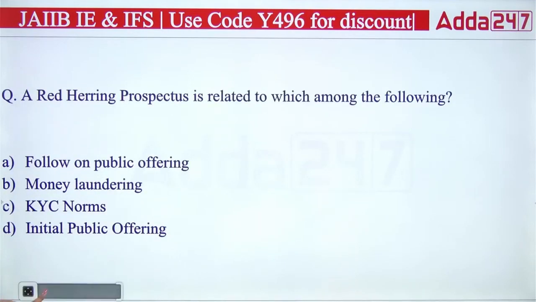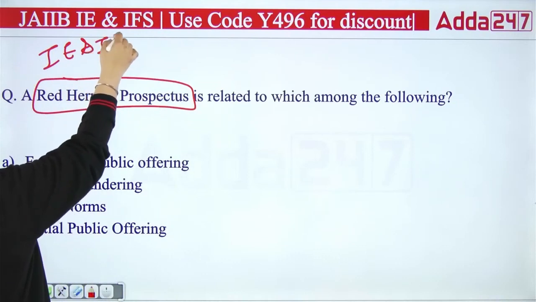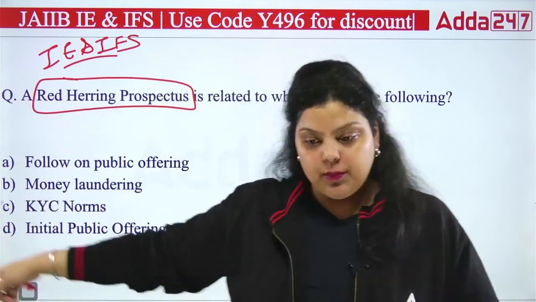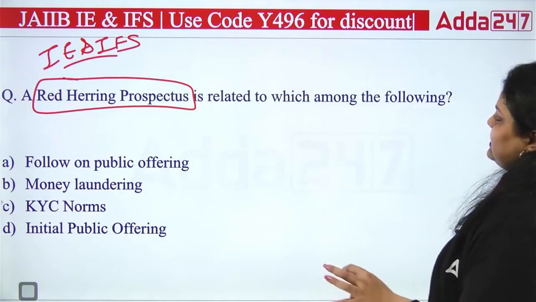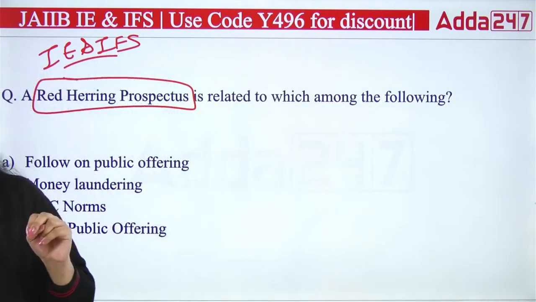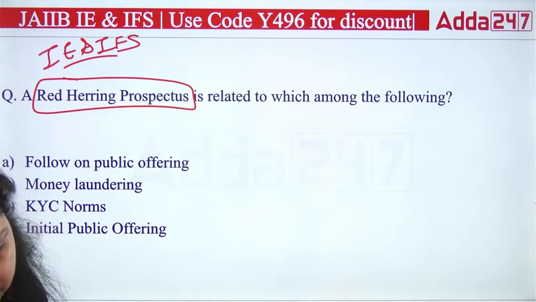Okay, the next question is talking about a red herring prospectus, a very important topic for the IE IFS subject also. So the red herring prospectus you will study in PPB as well as in IE IFS. So a red herring prospectus is related to which among the following? Follow on public offering, money laundering, KYC policies, or initial public offering. Which of the following will be correct? Let me know. A, B, C or D.